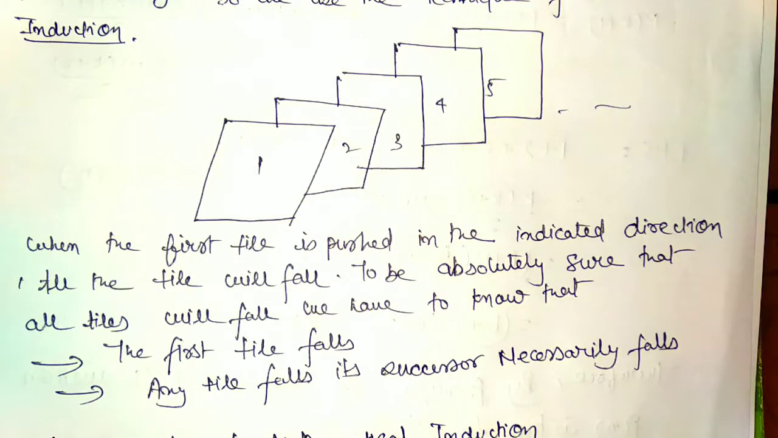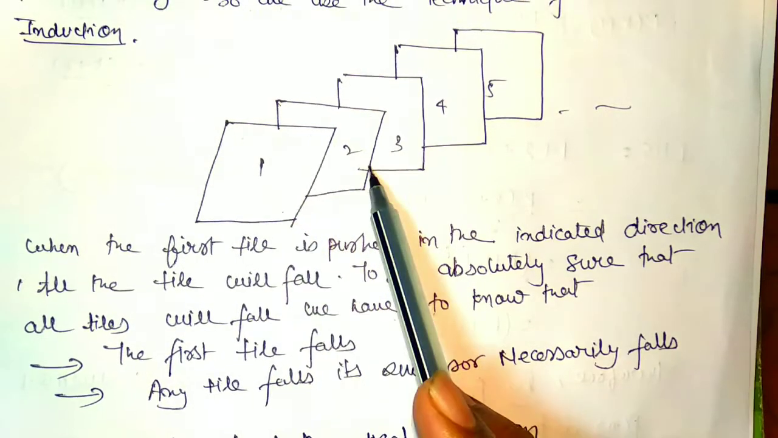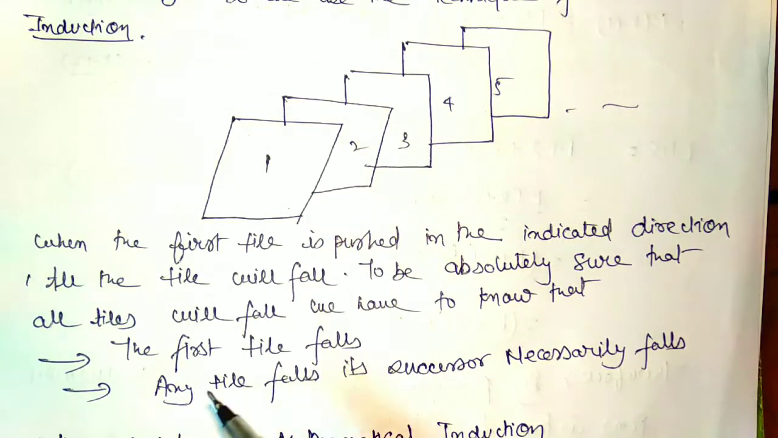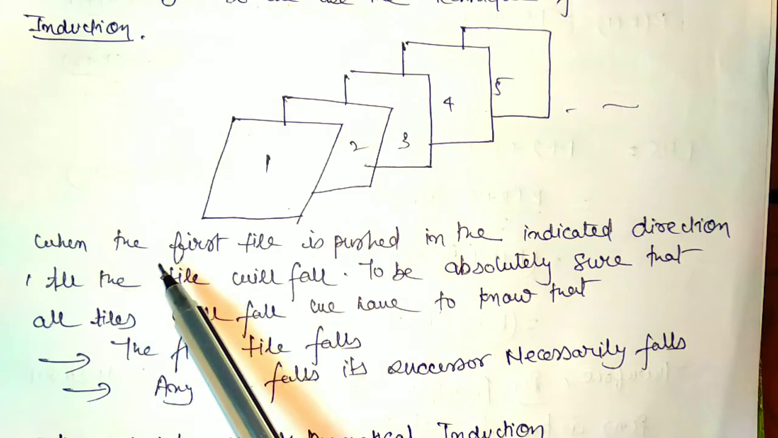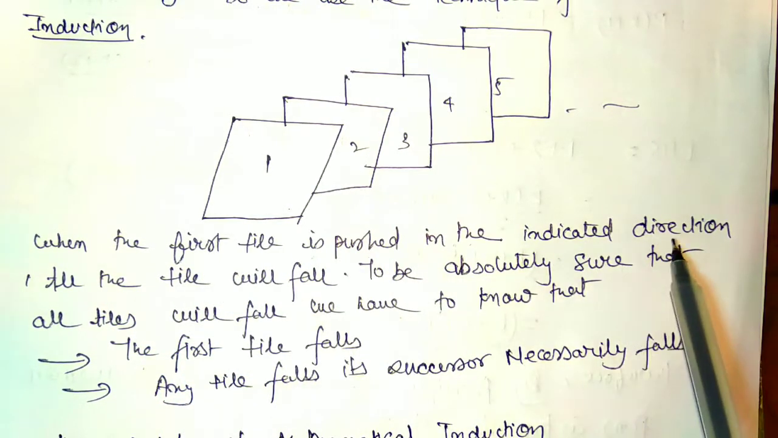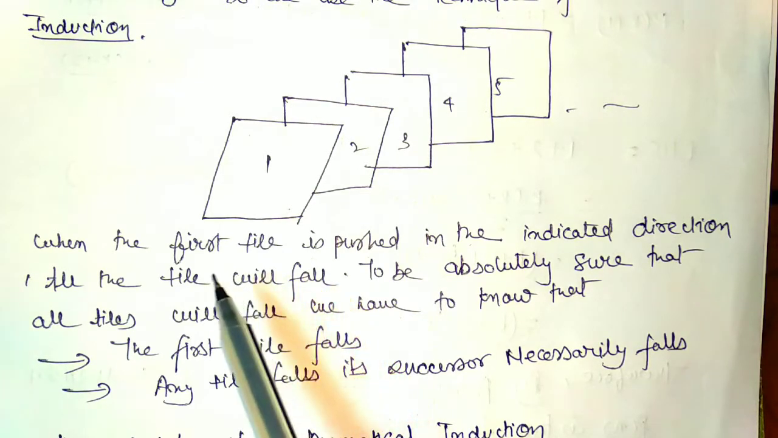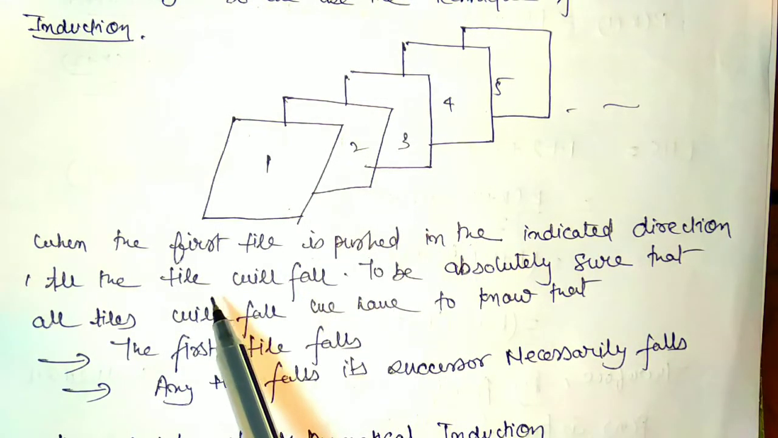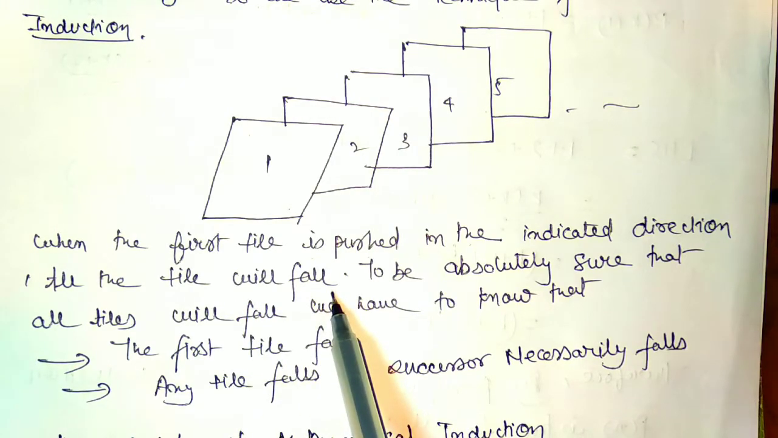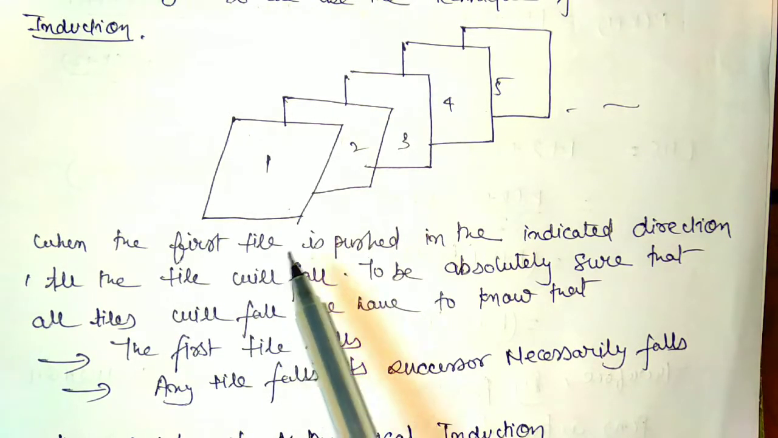So we have to use the technique of mathematical induction. Now what is the technique of mathematical induction? We have to understand the tile method. It is written as motivation. First we have these tiles 1, 2, 3, 4 to infinite, maybe any finite number, say 100, 200, 300. When the first tile is pushed in the indicated direction, all the tiles will fall. Make sure that every tile falls in the same direction.